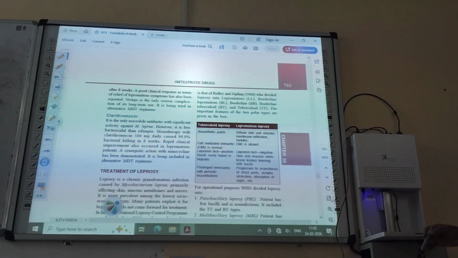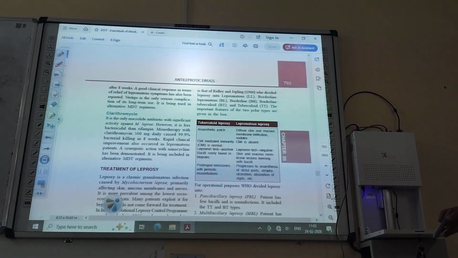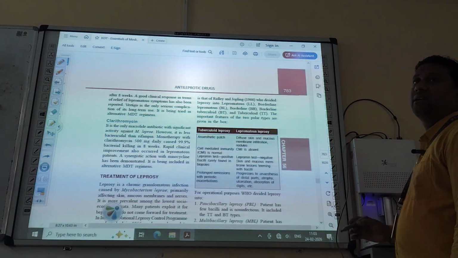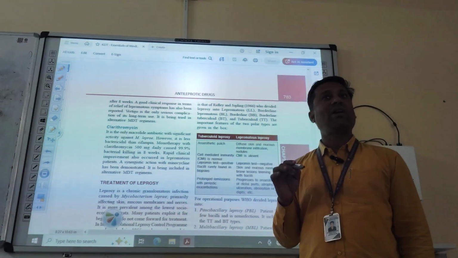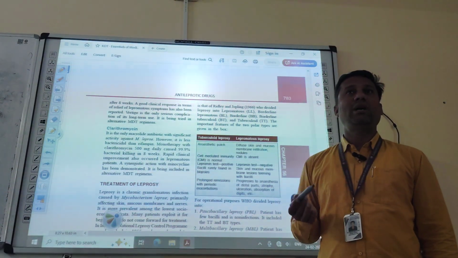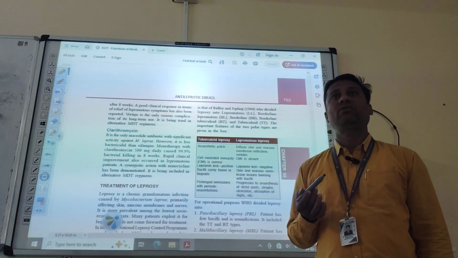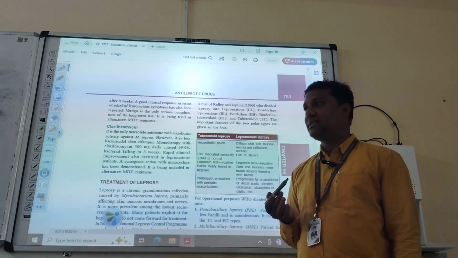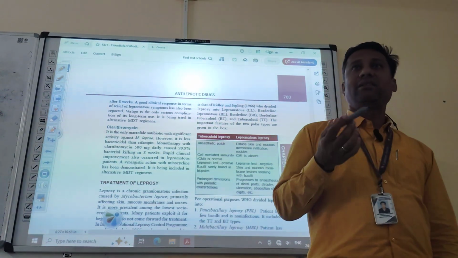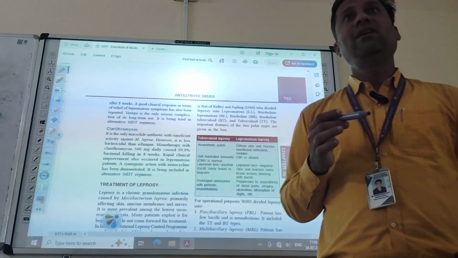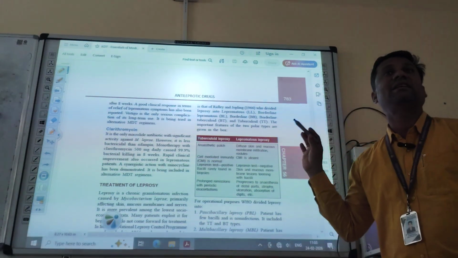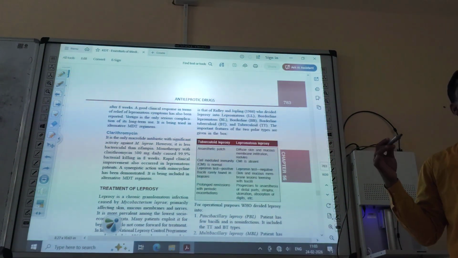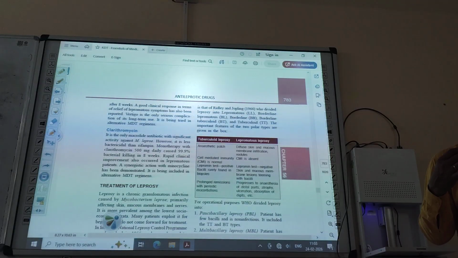Then clarithromycin is another drug. It is a macrolide antibiotic. What are the other examples of macrolide antibiotics? Do you know? Azithromycin, erythromycin. These are also macrolide antibiotics. But only clarithromycin is the macrolide antibiotic which is active against Mycobacterium leprae.